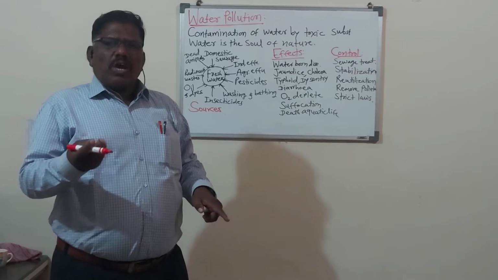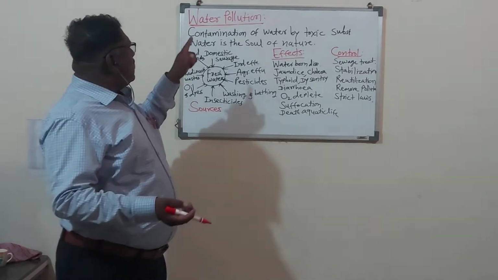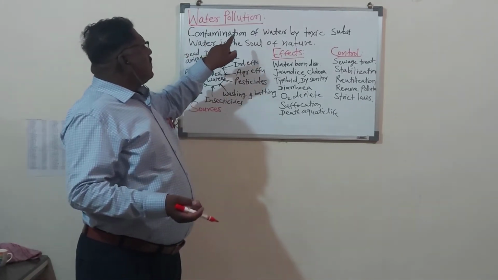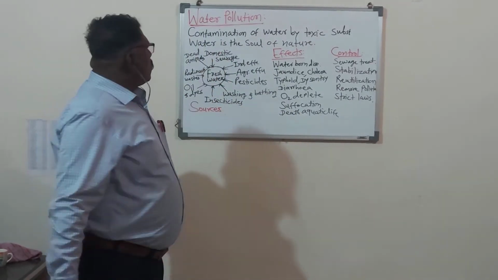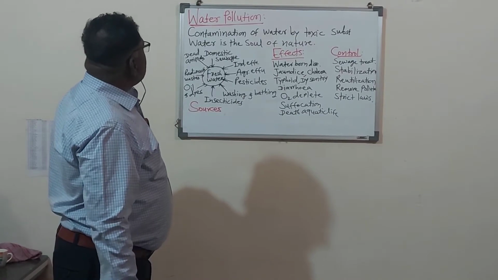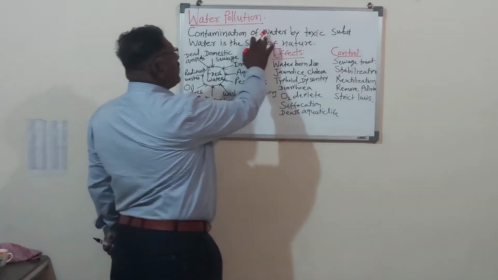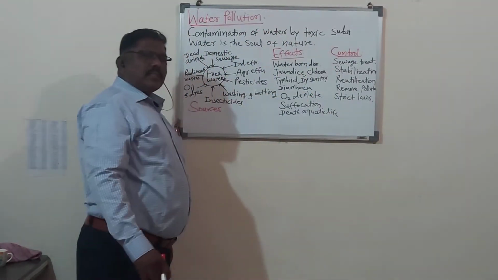Toxic substances that mix in the water make it unfit for drinking, which is polluted. So simply we can define the contamination of water by toxic substances as water pollution.